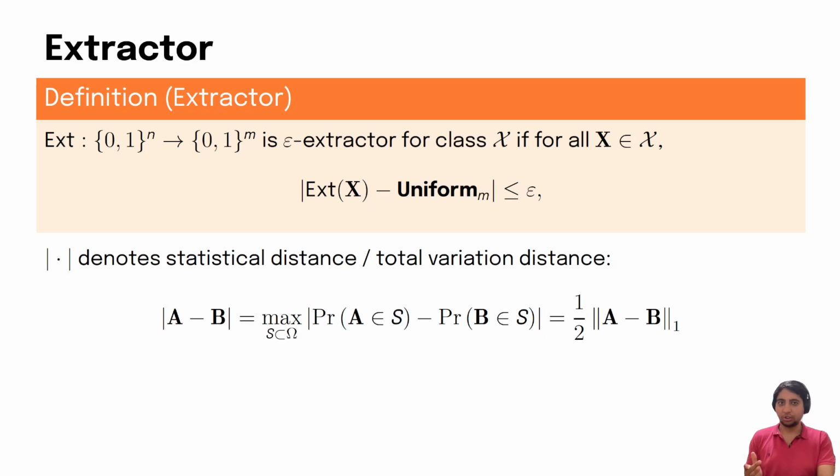Formally, we say a function is an epsilon extractor for a class of distributions if for every distribution in the class, the output of the extractor on that distribution is epsilon close to the uniform distribution. The notion of distance we are using is the statistical distance or the total variation distance, which also equals half of the L1 distance.